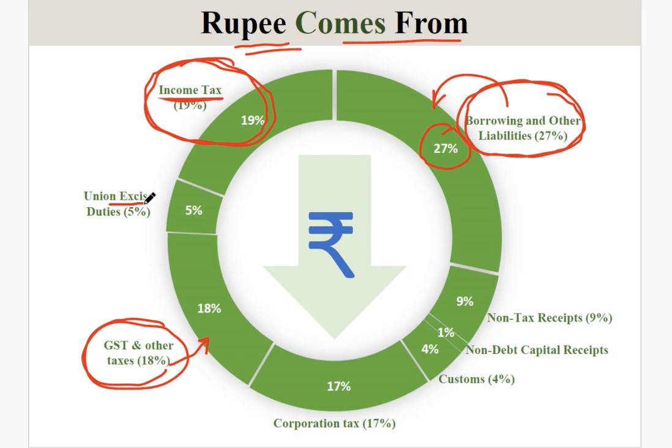Next, from the union excise duty, 5% comes. Corporation tax is the third largest, so you have to remember these three at least. Income tax is the first, the highest source from which the rupee comes, and the second is the indirect taxes in the form of GST. Next, we have the corporate tax, which is at 17%. This is the third highest contributor to the budget.